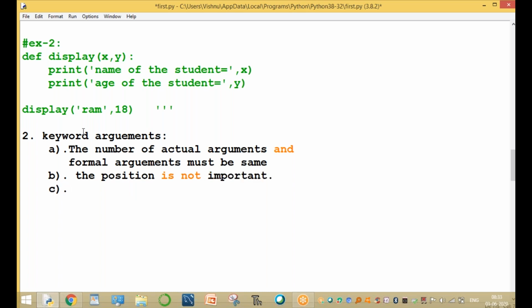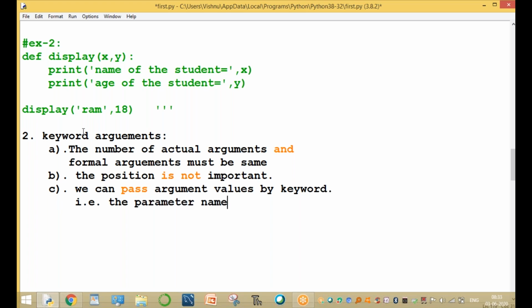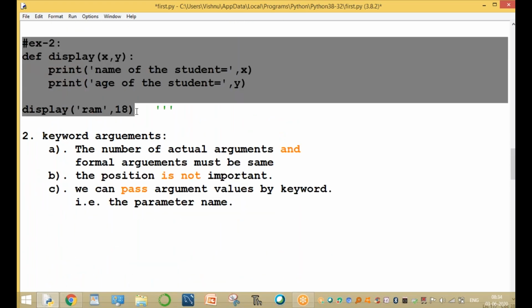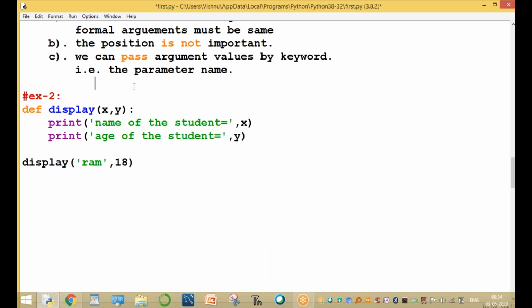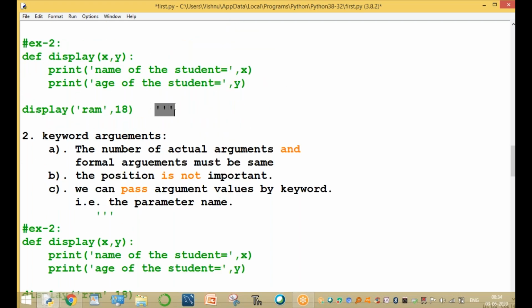Why? Because we can pass argument values by keyword, that is, the parameter name. Clear? Please observe this. The number of actual arguments must be the same as the number of formal arguments. The number is important, but the position is not important. In positional arguments the position is important, but here the position is not important. Write this example. This is the third example, and the position is not important.